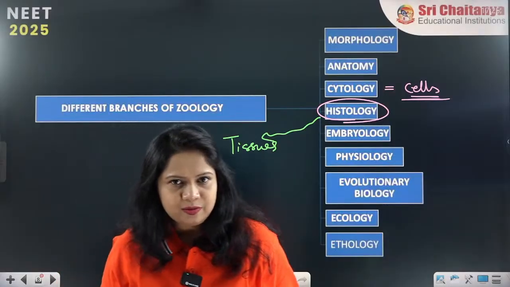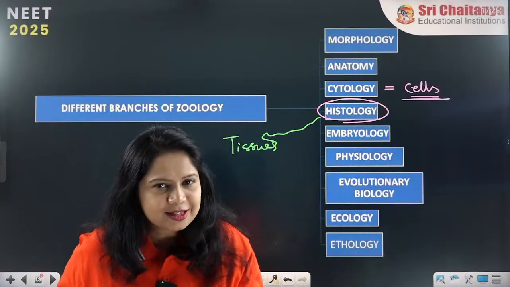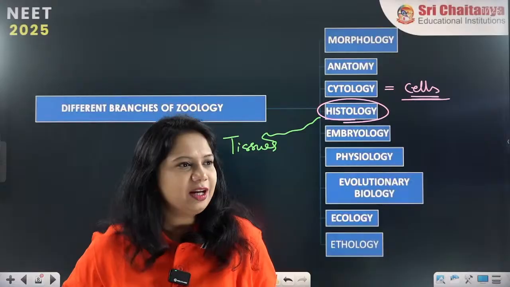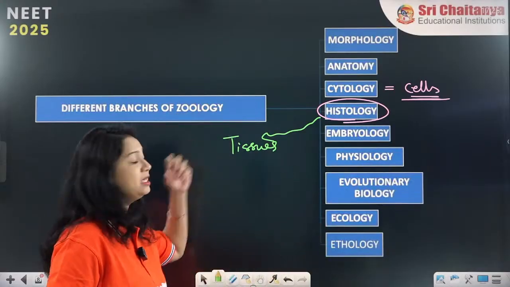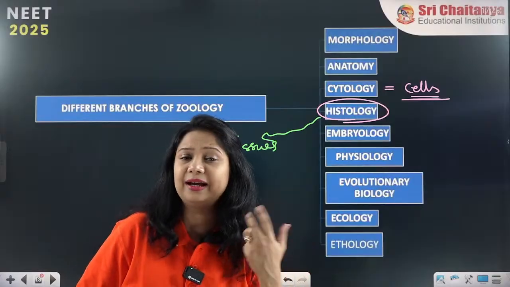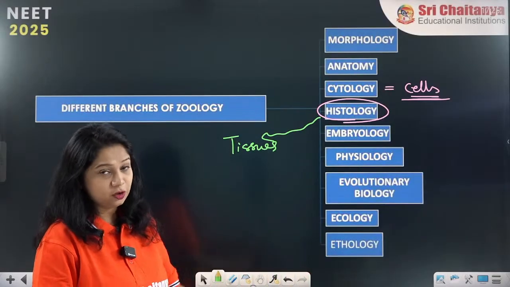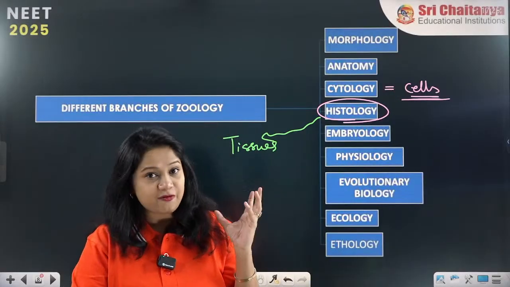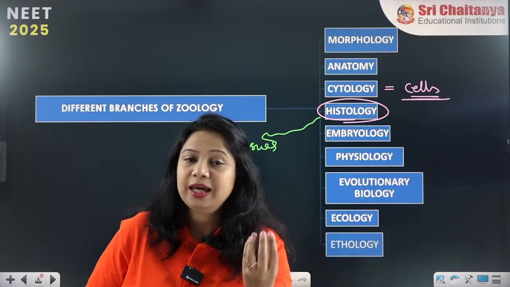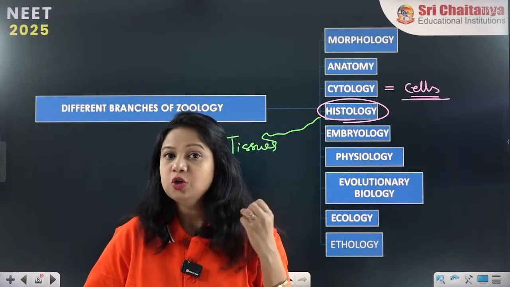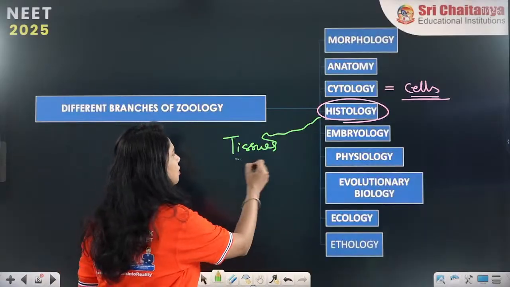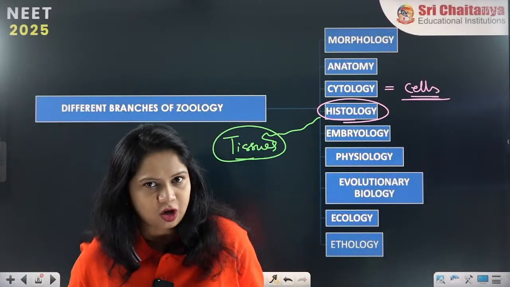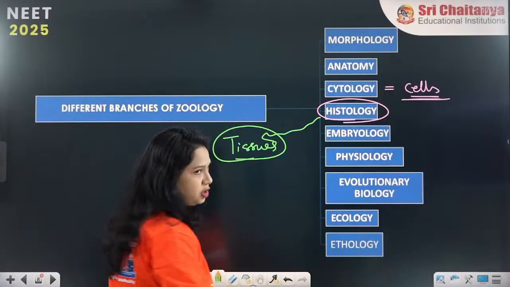Now what are tissues? A group of cells having similar structure, similar function and the same origin. You all know this, and I am very happy that you know these basic differences between the cell and the tissue and the definition of tissue. So tissues are aggregates or groups of cells having similar structure, similar function as well as origin. They originate from the same place. That group of cells is called tissue, and when we study tissues, it is called histology. So histology is the study of tissues.